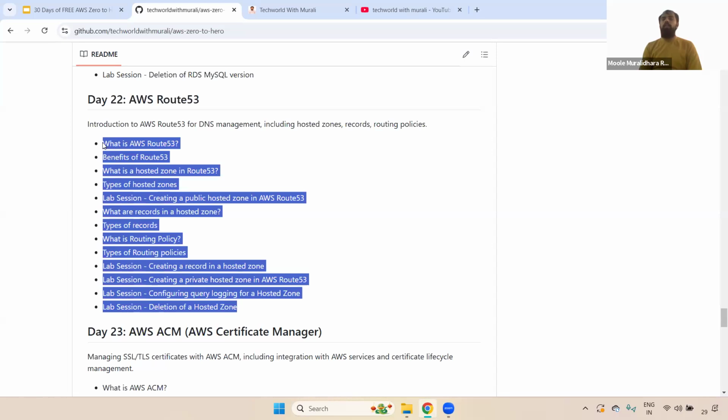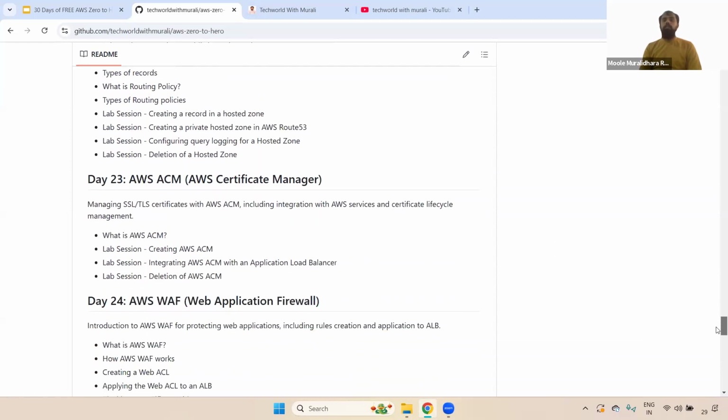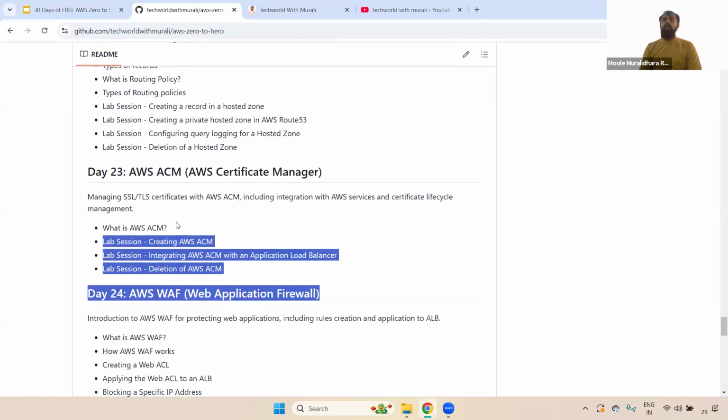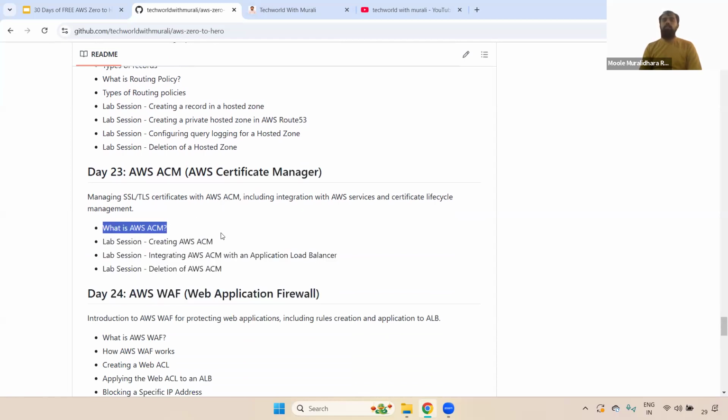Once you complete this one, you will get to know how we manage our DNS and how we create hosted zones, whether public or private, depending on use cases. Coming to ACM, the certificate manager, this is also very important, because when you create any load balancer, whether application or network, we always attach this ACM for HTTPS purposes.